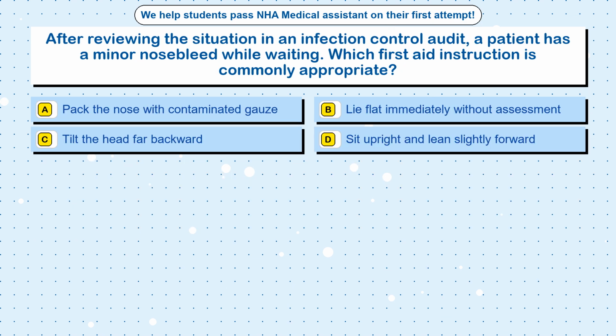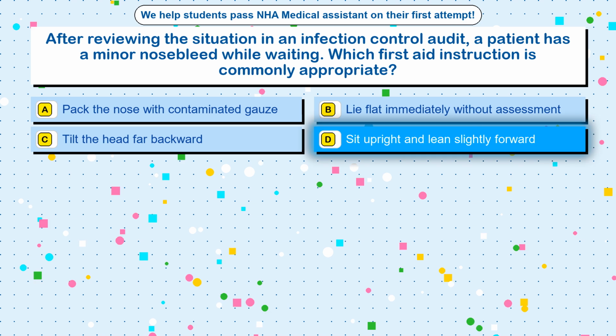Question 47. After reviewing the situation in an infection control audit, a patient has a minor nosebleed while waiting. Which first aid instruction is commonly appropriate? Option A, pack the nose with contaminated gauze. Option B, lie flat immediately without assessment. Option C, tilt the head far backward. Option D, sit upright and lean slightly forward.